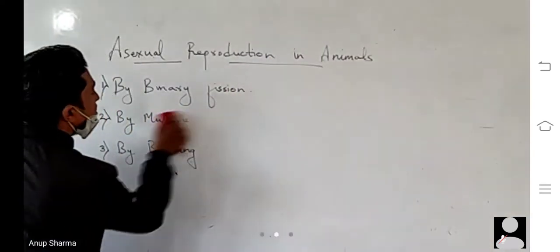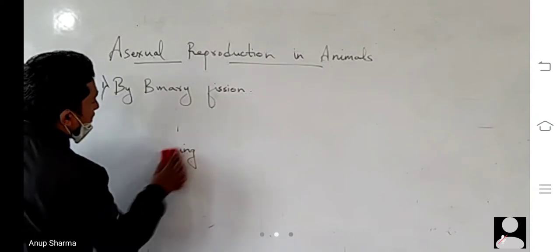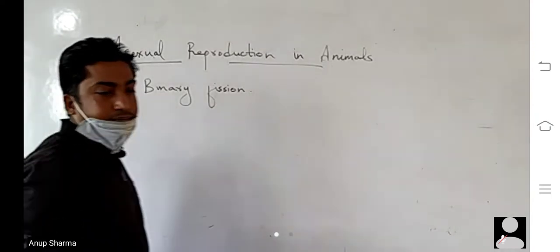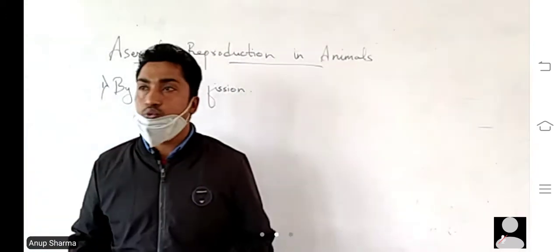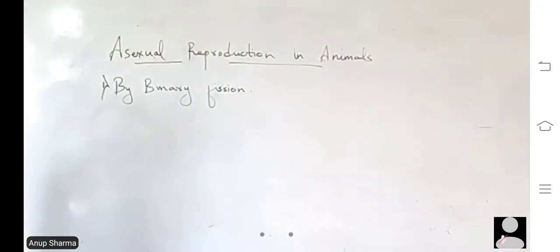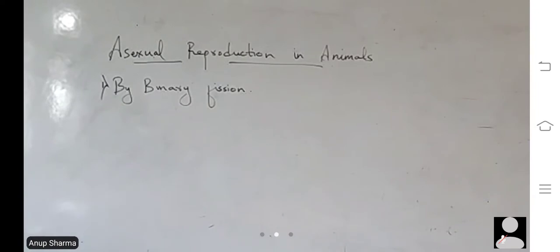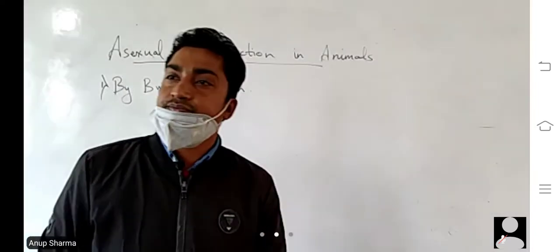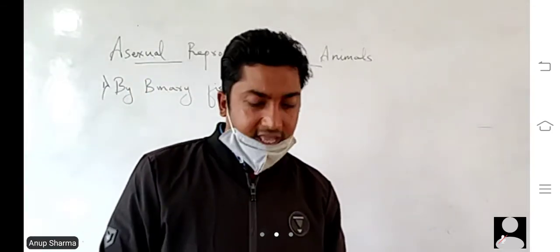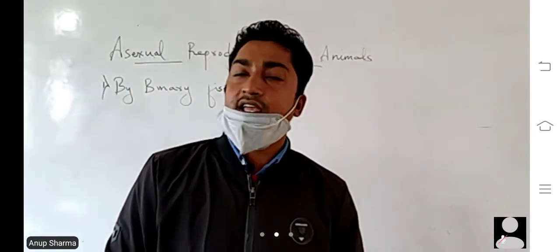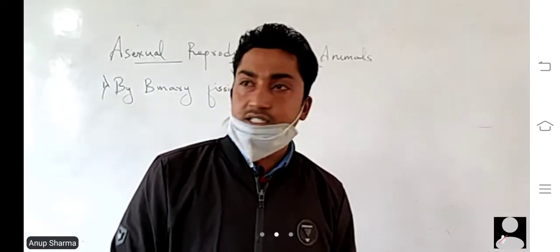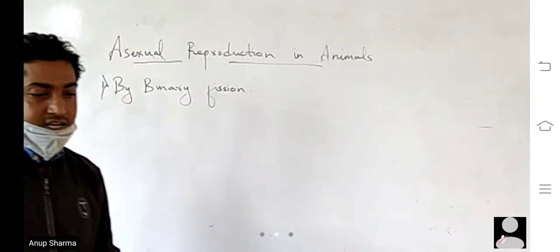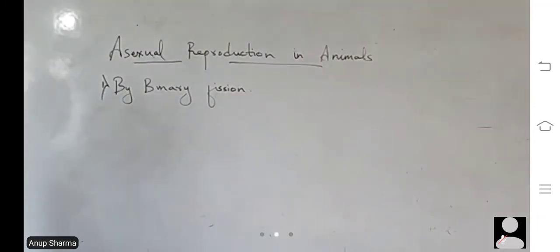First, let's talk about binary fission. The term bi itself denotes two. What do you mean, denotes two? That means it will divide into two parts. It divides into two parts.